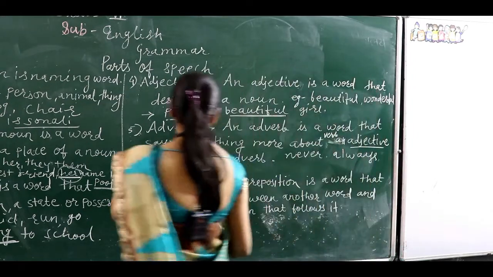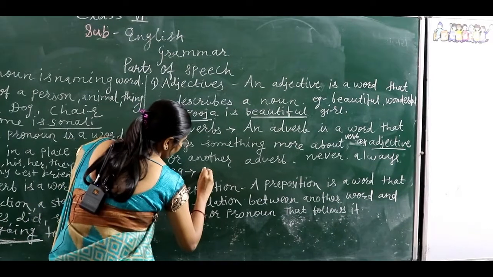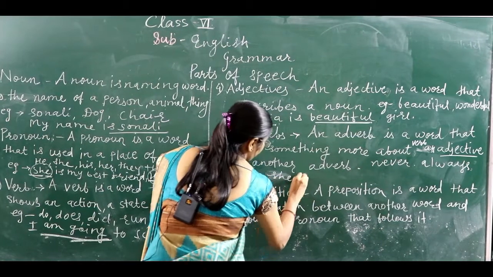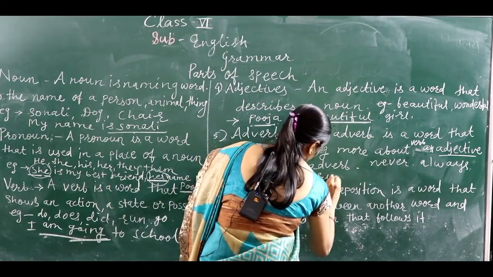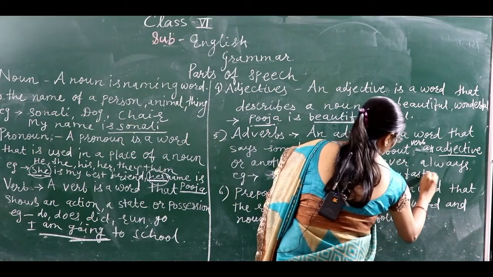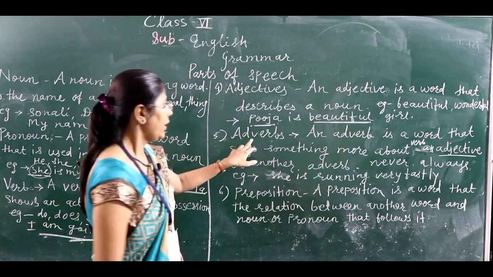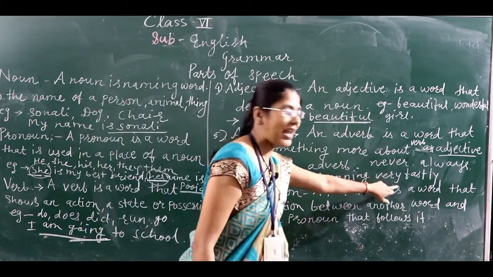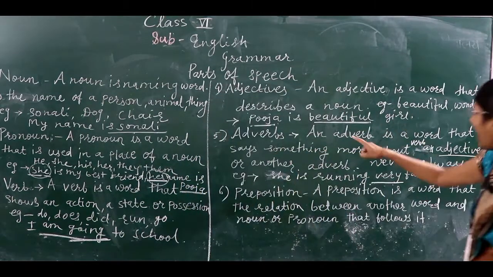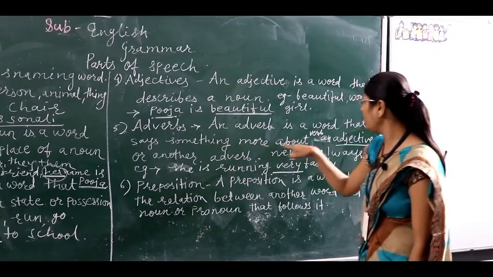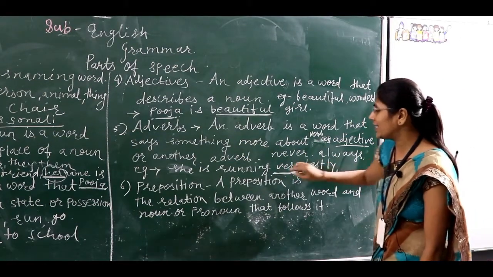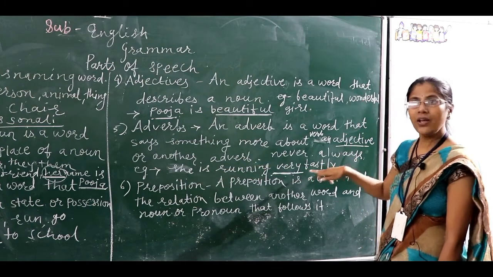And in a sentence: she is running very fastly. So here, very is an adverb. An adverb is a word that says something more about a verb or an adjective. So very describes fastly. How does she run? She is running very fastly.